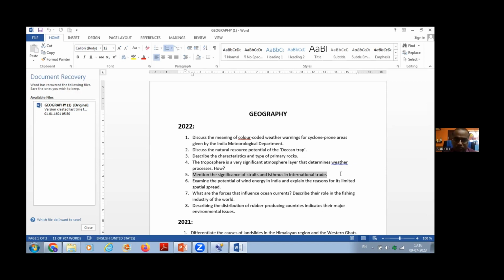Okay, that you have to see renewable energy. Explain the potential of wind energy in India. Explain the reasons for its limited spatial spread. What does this mean? Distribution of wind energy resources. Always study geography in terms of distribution. Why is it distributed in these areas? Why? Reason for its limited spatial spread, because geography is about studying the distribution.